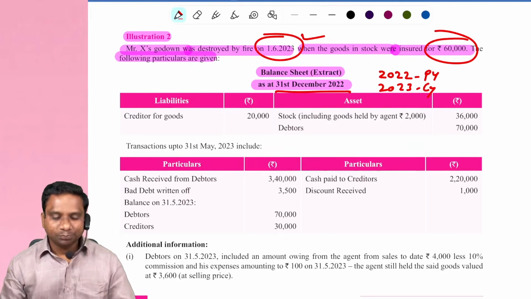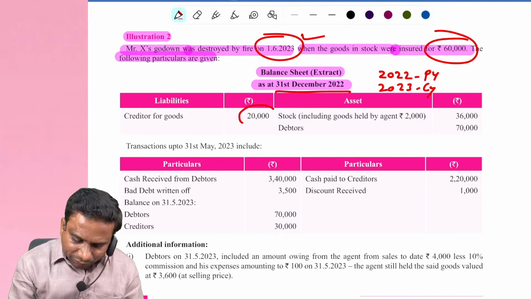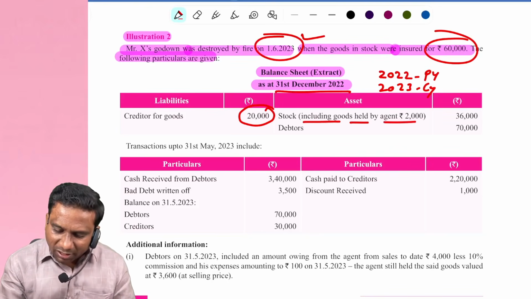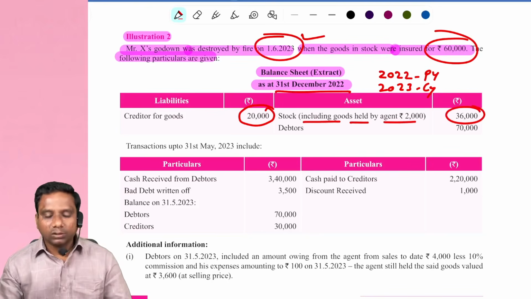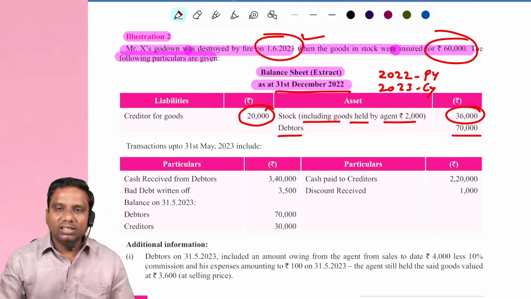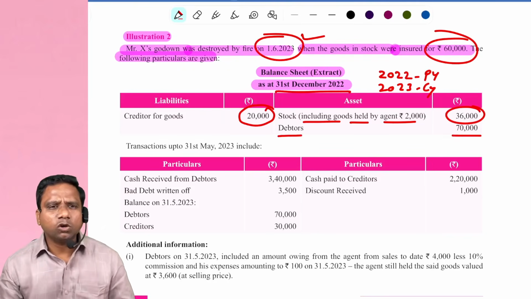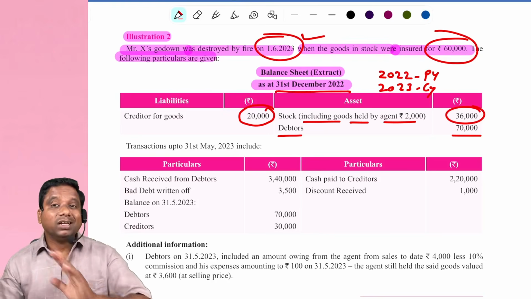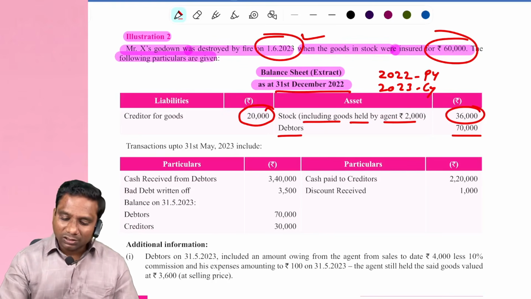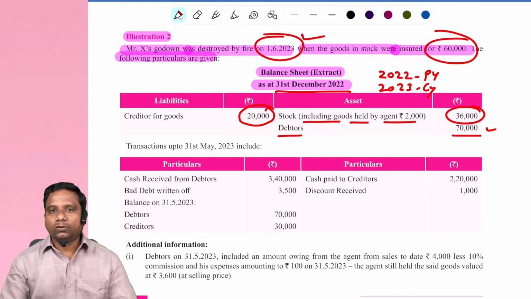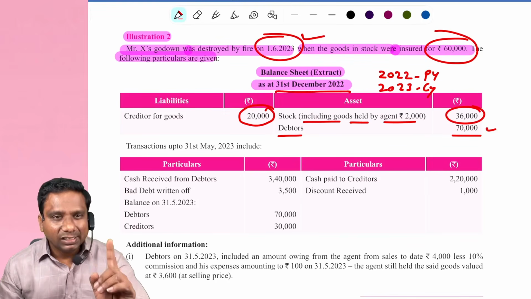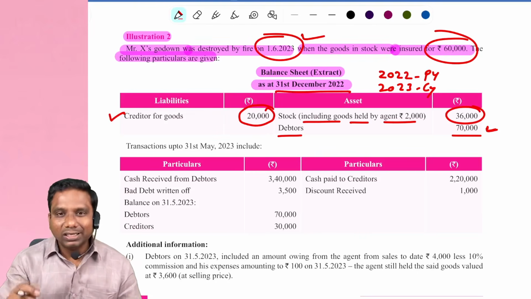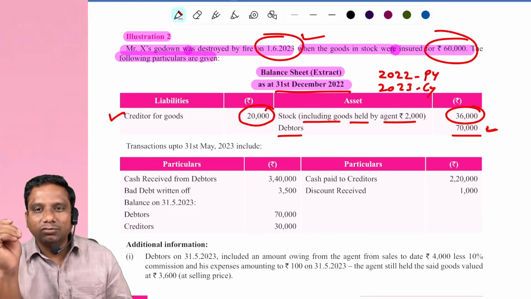Identify this first. Here they have given creditors for goods 20,000, stock including goods held by agent 2,000, 36,000, debtors 70,000. Stock we have 36,000, debtors we have 70,000. Is it clear? Here they are giving creditors for goods and debtors. Here the incomplete records concept will be applicable.